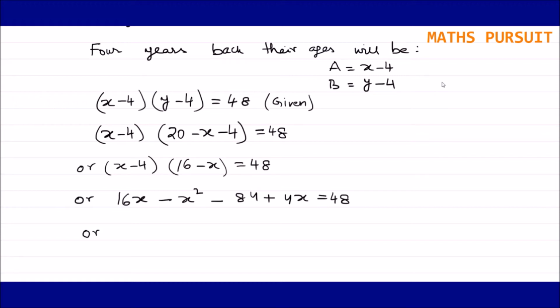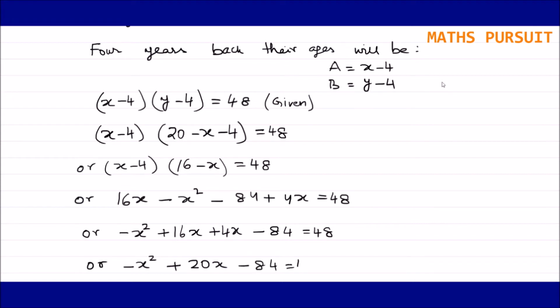Now let us rearrange this equation. I can write minus X to the power 2 plus 16X plus 4X minus 64 is equal to 48. So guys, I just rearranged this particular equation. Or I can write minus X to the power 2 plus 20X minus 64 is equal to 48.